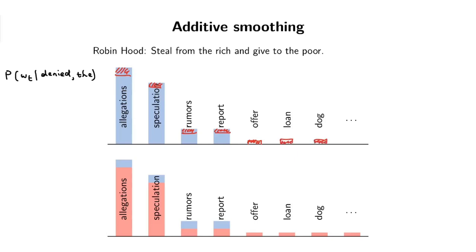And this will solve our problem, because now when it says denied the offer, where before it assigned absolute 0, at least now we're giving it a little bit of weight. So it doesn't immediately drop the ball and say that the probability for this whole thing is just 0. Okay, is everyone with me with the intuition of additive smoothing? There are several different approaches that we can use for smoothing, and we're going to look at a few of them.